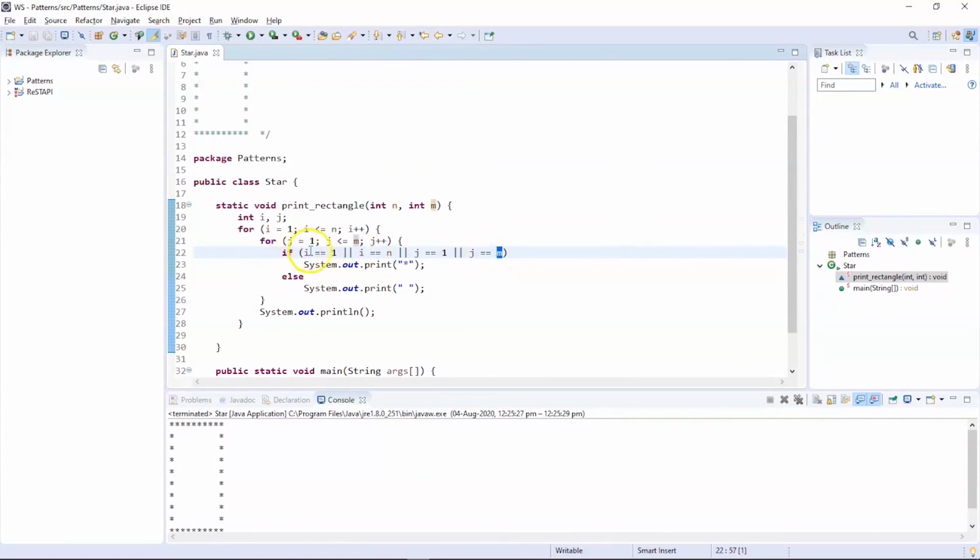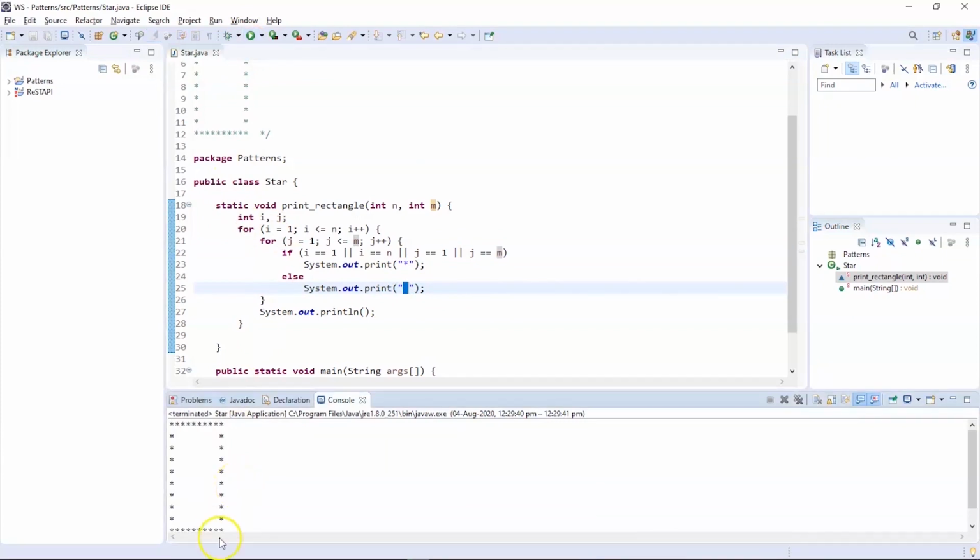So if the value of the external for loop, that is i, is equal to 1 and i is equal to the number of rows provided, similarly j is equal to 1, which is the internal for loop counter variable value, and if j is equal to m, that is the column value, then we should print a star in that particular location, and wherever the location does not match, we should provide a space. Now let us try to execute this program and see the output.